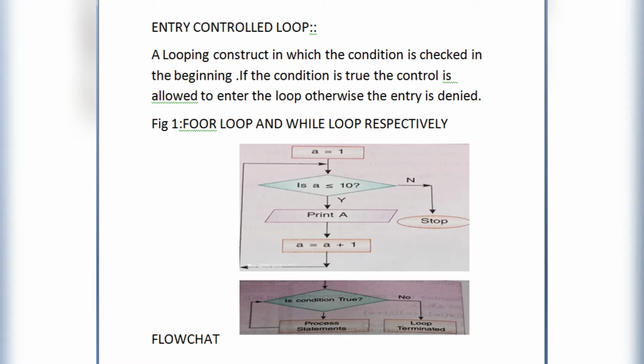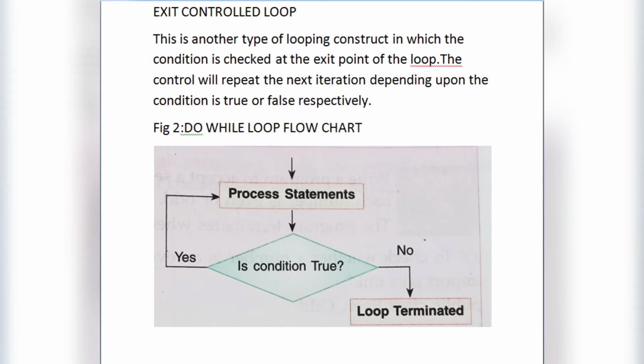Okay, so next we move to the exit control loop. This is another type of looping construct in which the condition is checked at the exit point of the loop. The control will repeat the next iteration depending upon whether the condition is true or false. So in an exit control loop, the condition given to the body is checked at last, after the execution of the block.